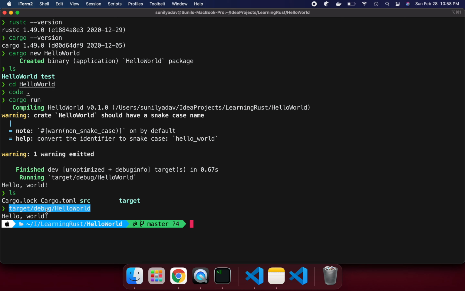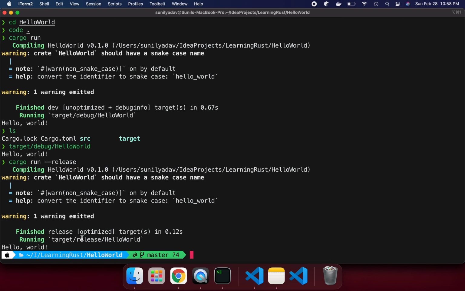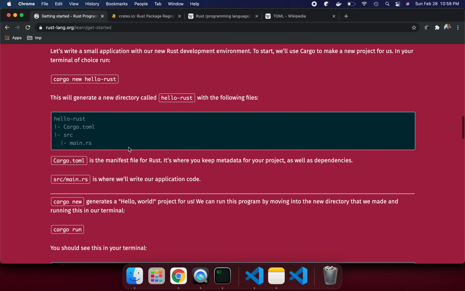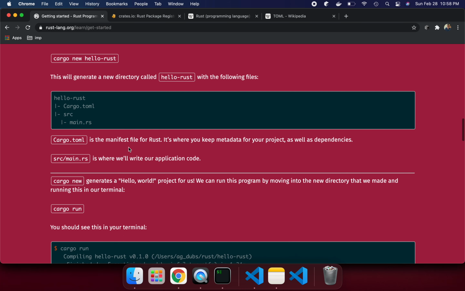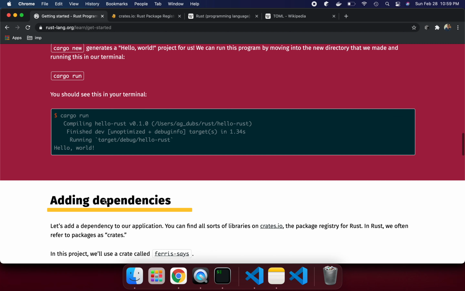So why is it debug? Suppose you are in development, you can do all those things, but if you want to release in production, we can say cargo run hyphen release. It's going to create the release target for us. This way we can get the production release code in the most optimized way. If you see more details here, we are saying generate hello world using new, and once you run this, it is going to run for us.